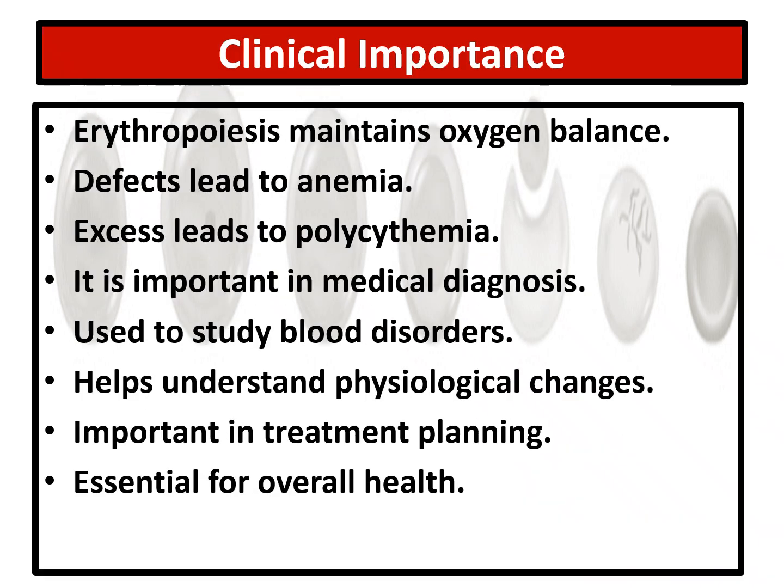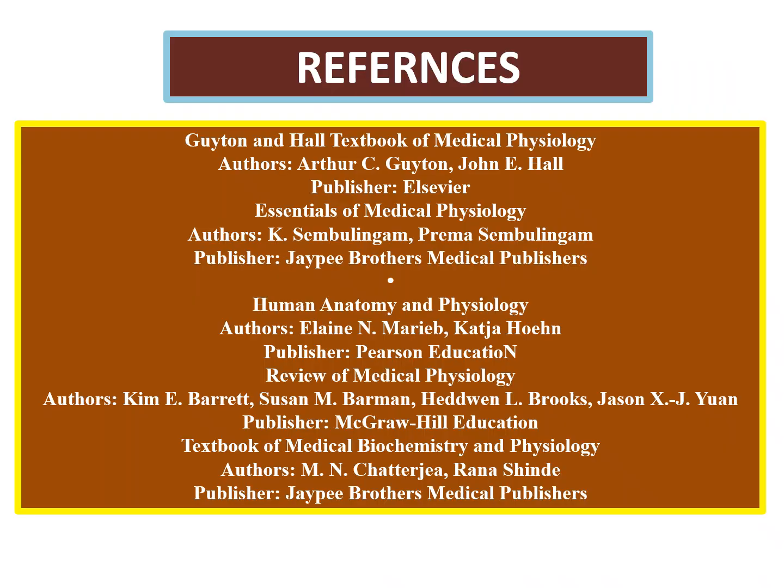Clinical importance: erythropoiesis maintains oxygen balance, defects lead to anemia, and excess production leads to polycythemia. It is important in medical diagnosis and is used to study blood disorders. It also helps to understand physiological changes, is important in treatment planning, and is essential for overall health. Summary: erythropoiesis maintains oxygen balance and defects lead to anemia. It helps in understanding physiological changes, and is important for treatment planning and essential for overall health.